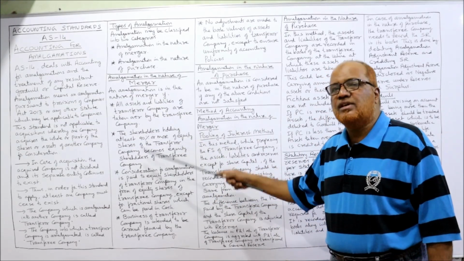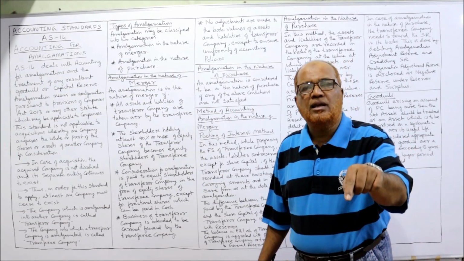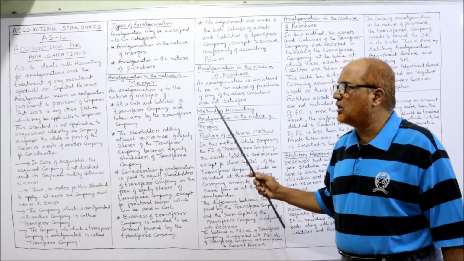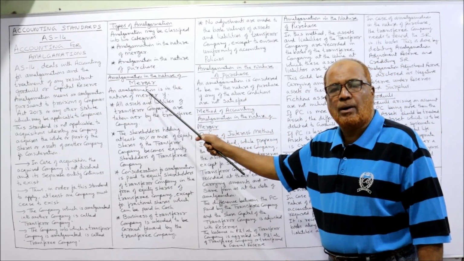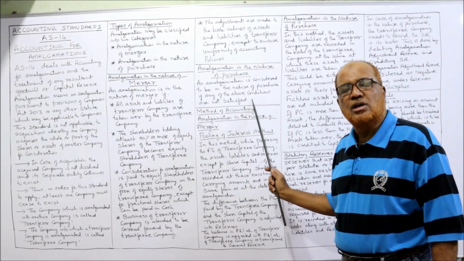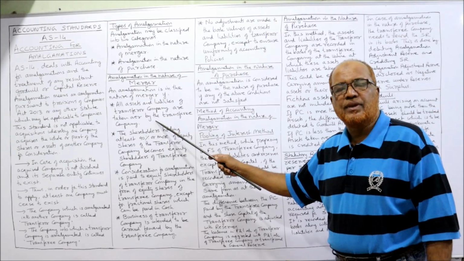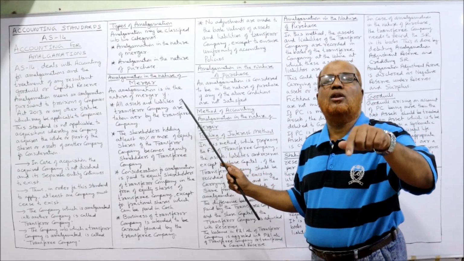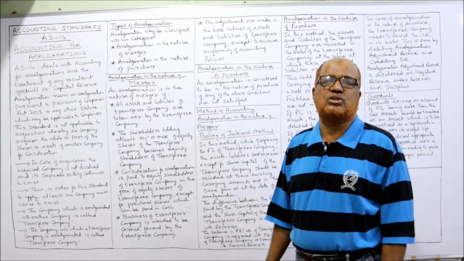If any one of these 5 conditions is not satisfied, then it will be called amalgamation in the nature of purchase. If all the 5 conditions are satisfied, it is merger. If any one of the conditions is not satisfied, it is amalgamation in the nature of purchase.